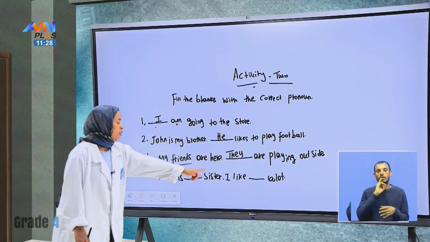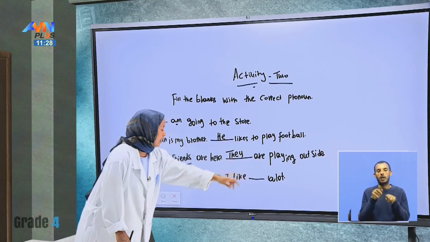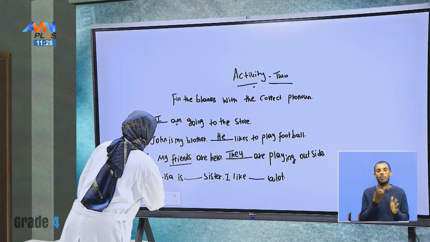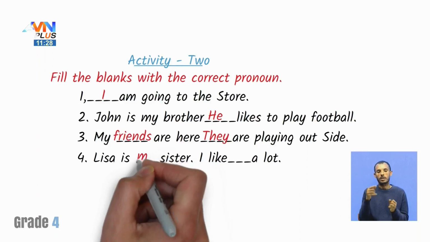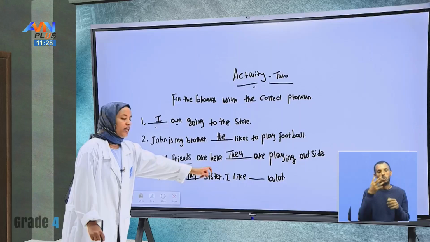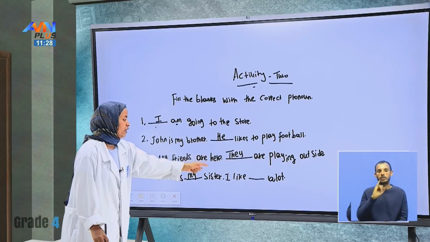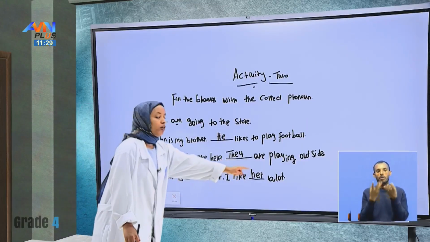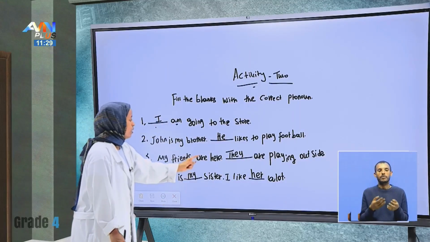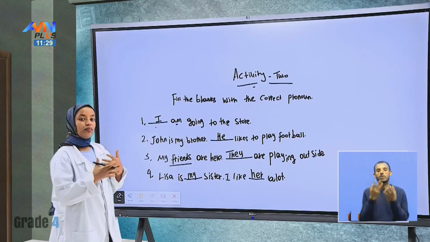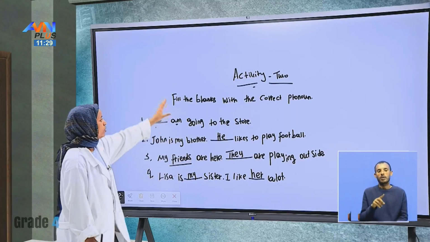Lisa is blank sister. I like blank a lot. So Lisa is a female, so we can say she. Here, this shows ownership or possession: Lisa is my sister. I like, here is the object pronoun, her, a lot. Lisa is my sister. I like her a lot. Here is the second, the objective pronoun. So this is the activity, students.